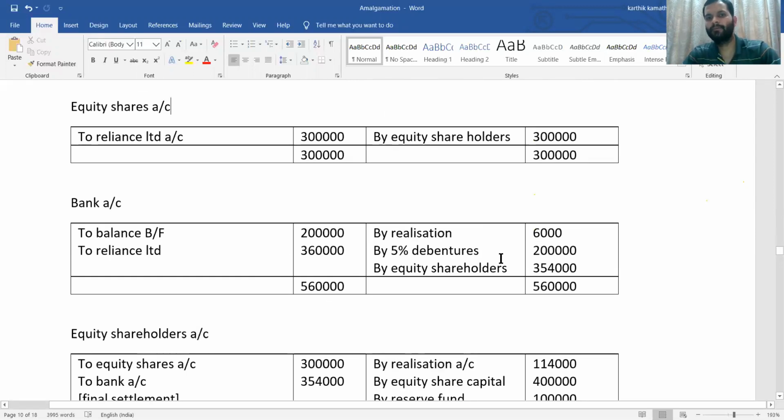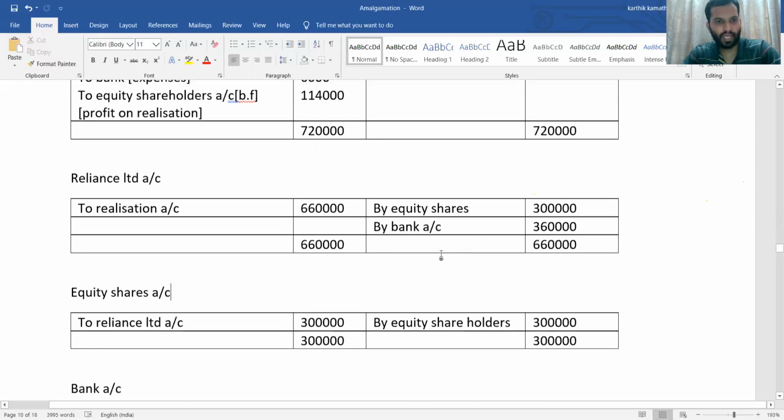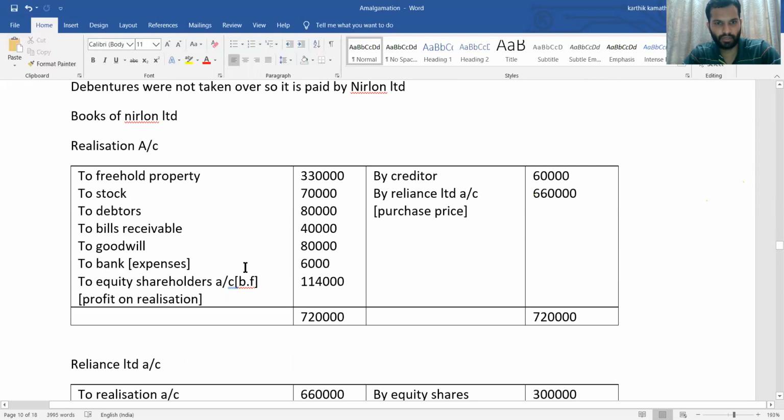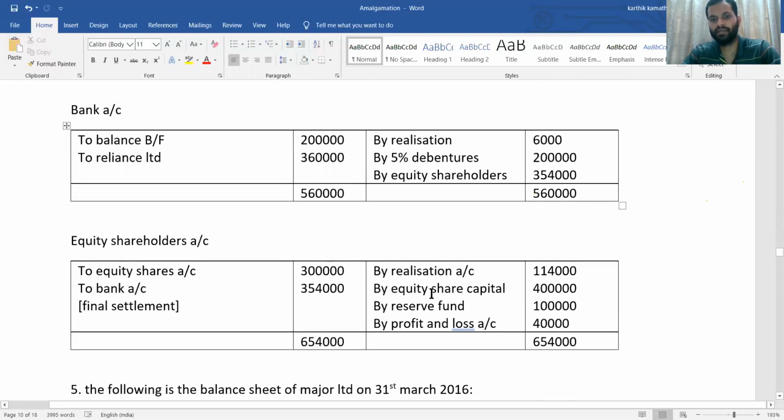Then credit side, by realization. By realization 6,000, that is what liquidation expenses paid. From realization account to bank we have written. So by realization you need to write transfer entry. And 5% debenture. 5% debenture is not taken over by the purchasing company.